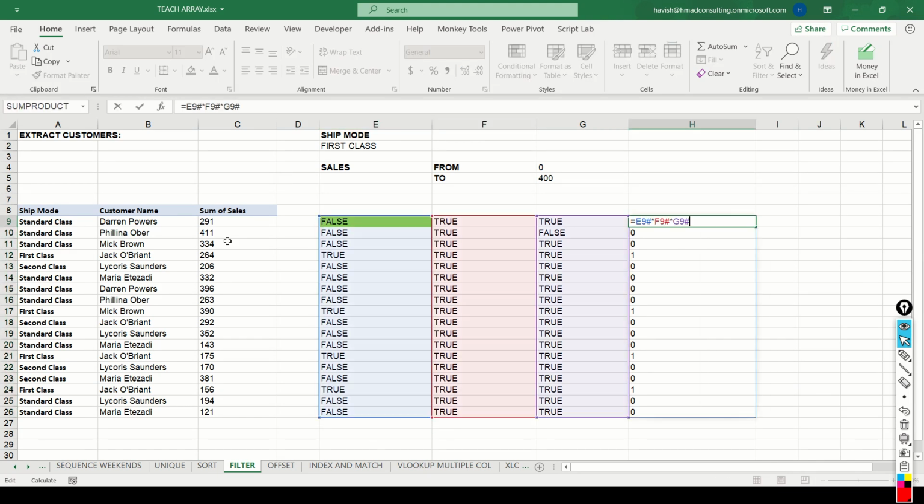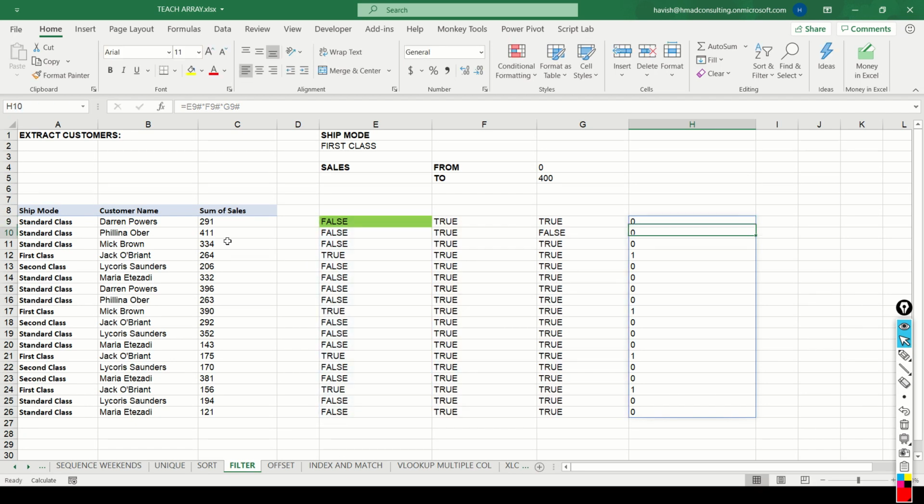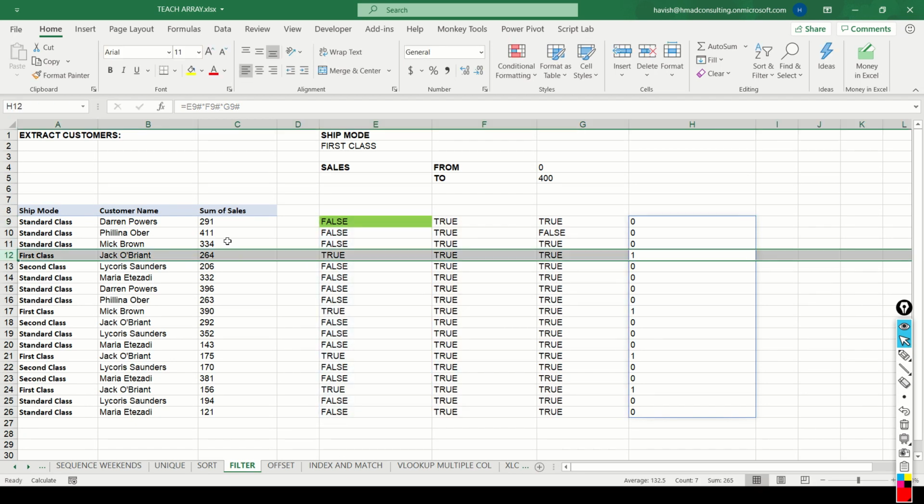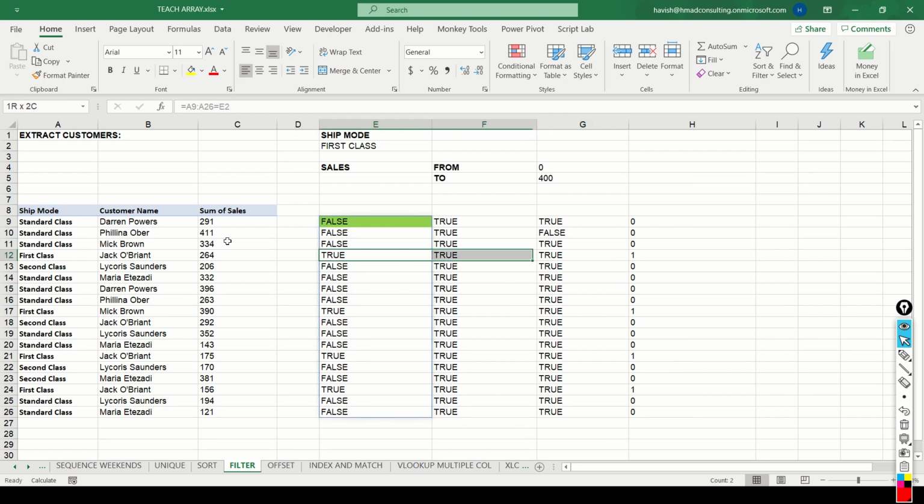Multiplying them will actually result in a 1 and a 0, not in a true and a false. Right? Now, when are we getting a 1? When all the three columns have a true in it, like this. So even if there is a single false, like in this one, there are two trues but one false, the result will come as a 0.